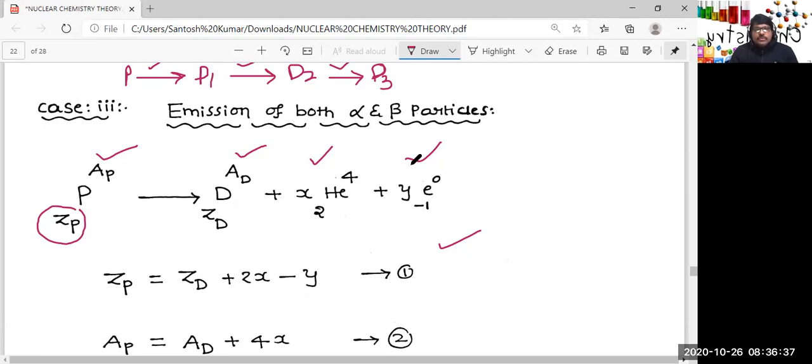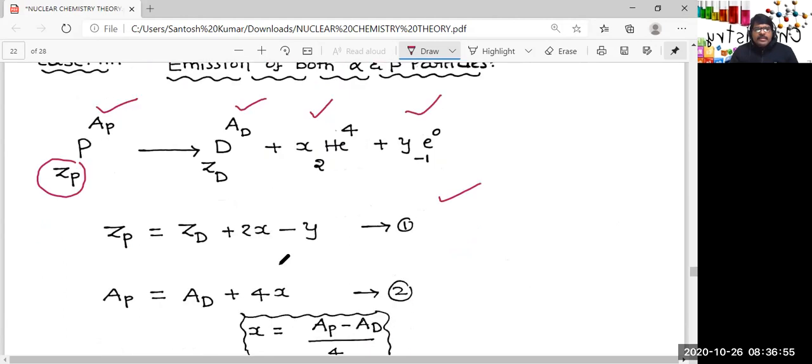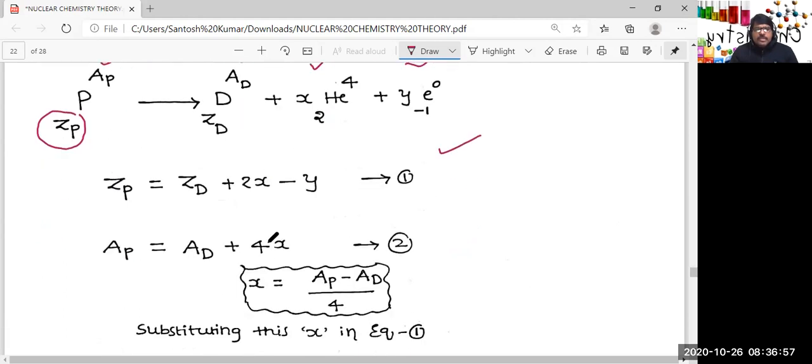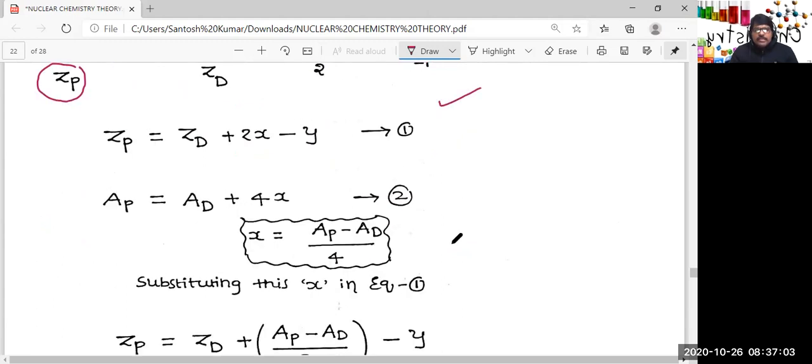I already told you, due to the emission of a beta particle, there will be no change in the mass. But here the mass is getting affected. That is because of alpha particles. So very simple. AP is equal to AD plus 4x, right? And this x is equal to (AP minus AD) by 4. Now we got the x value, and put this x value here.